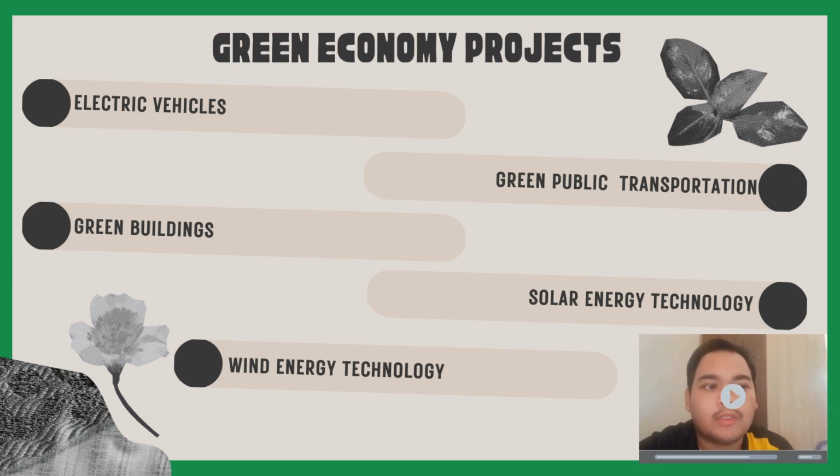I will present about the Green Economy project in Germany. The Green Economy project in Germany has five parts: first, electric vehicles; second, green public transportation; third, green grading; fourth, solar energy technology; and the last is wind energy technology.